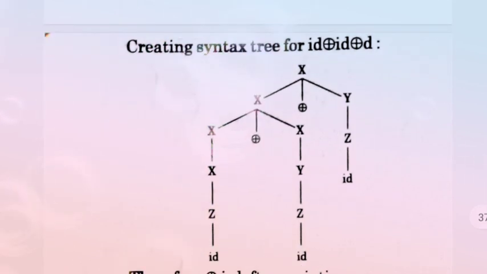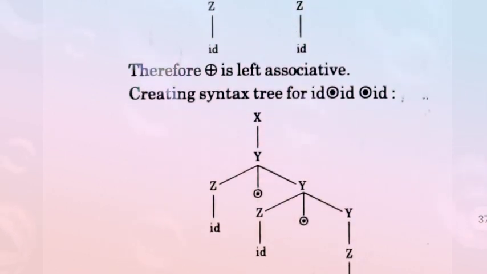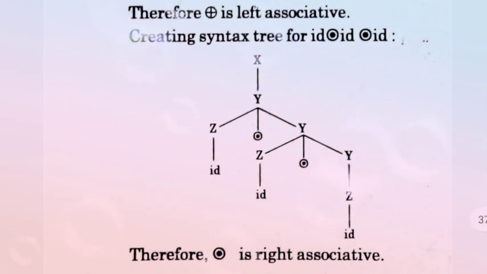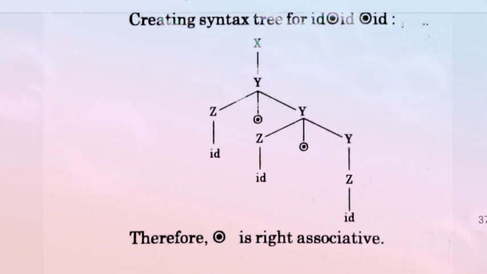Okay, so this is the correct representation of the given syntax tree. After creating the tree for the XOR, we get this. So after making of this programming syntax, we get that the XOR is right associative. So option A is correct.